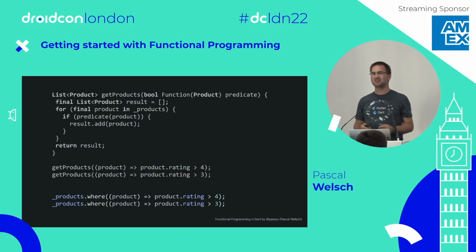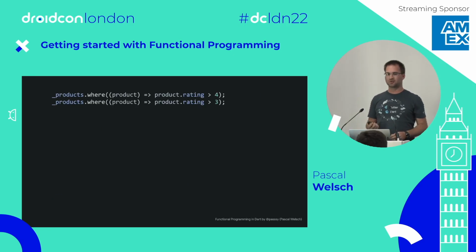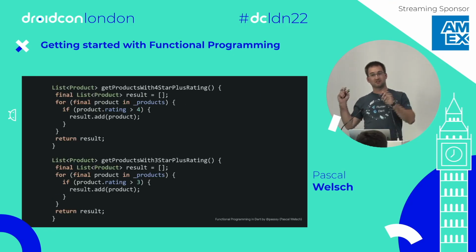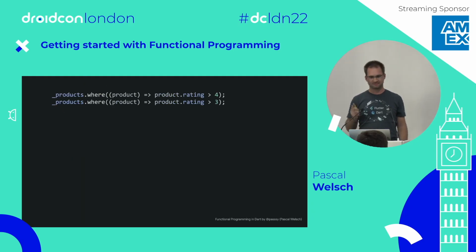If the Kotlin people here are not happy with the where name, in KTJOut there is a filter function, so you can use that, and it makes more sense if you work with multiple languages. So we can throw away the top part here because the where function is all we need, and it's now quite flexible. And if you compare this to a traditional way, I think this solution is a bit better.